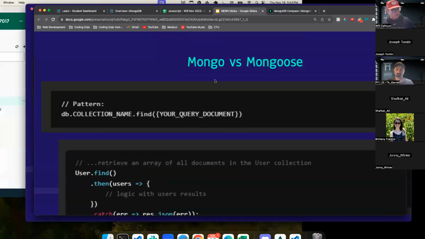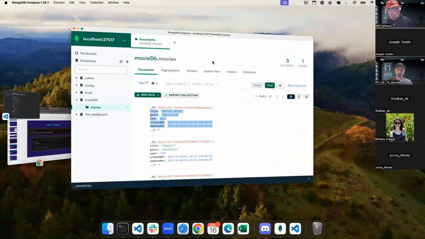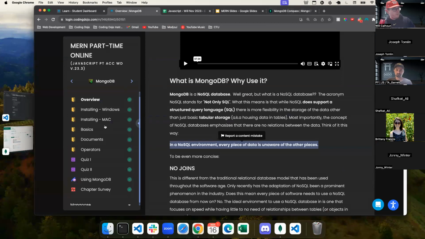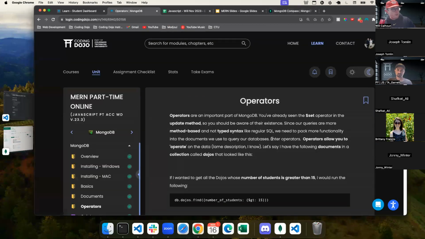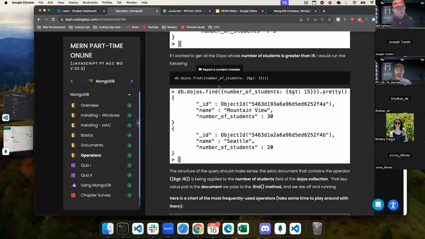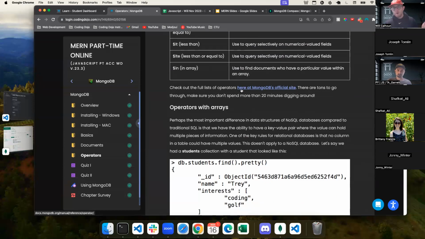If you do want to try your hand at Mongo stuff, you're welcome to. And there's lots of stuff on the platform. When we're dealing with operators, you can look at all of this. And again, I would encourage you, if you have the time this next week, start diving into it, seeing how you can manipulate it, how you create your own database. Because having that knowledge is not going to hurt you.